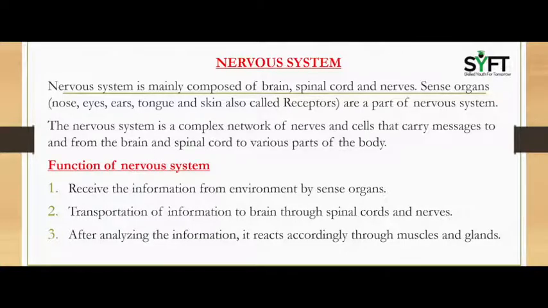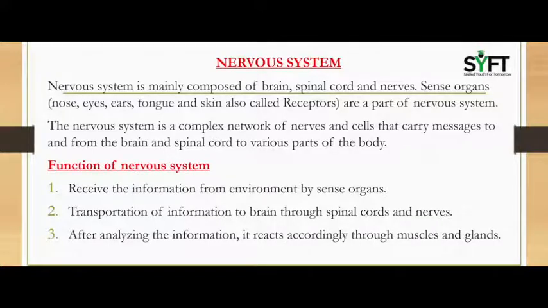What is the nervous system? The nervous system is mainly composed of the brain, spinal cord and nerves. Sense organs, nose, eyes, ears, tongue and skin, also called receptors, are a part of the nervous system. The nervous system is a complex network of nerves and cells that carry messages to and from the brain and spinal cord to various parts of the body.